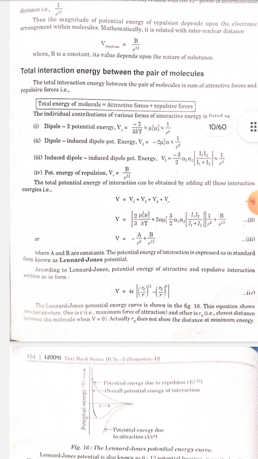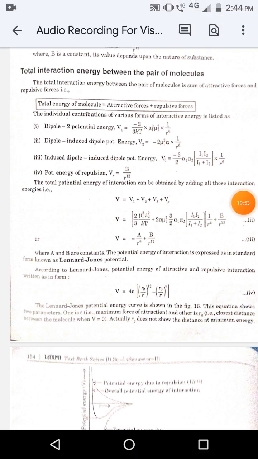The Lennard-Jones potential energy curve is shown in figure 16. This equation shows two parameters. One is epsilon, that is the maximum force of attraction, and the other is r naught, that is the closest distance between molecules when V is equal to 0. Actually, r naught does not show the distance at minimum energy.